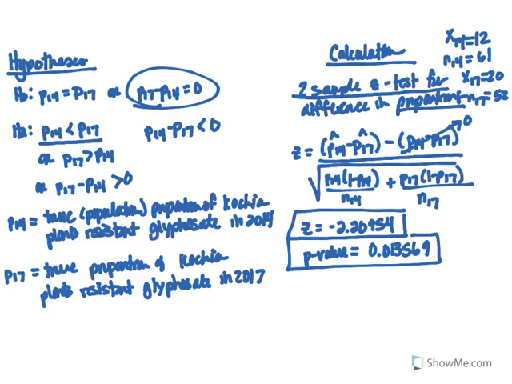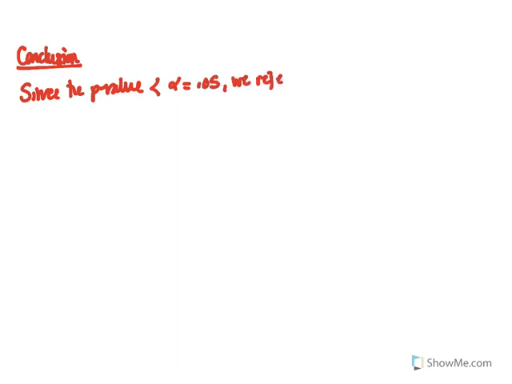The final thing we need to do now is determine our conclusion. Remember, your conclusion has two parts. It's the conclusion about the null hypothesis with your linkage or reasoning and justification, and then your conclusion about the alternative. So for the first piece, I would say, since the p-value is less than alpha equals 0.05, we reject the null.